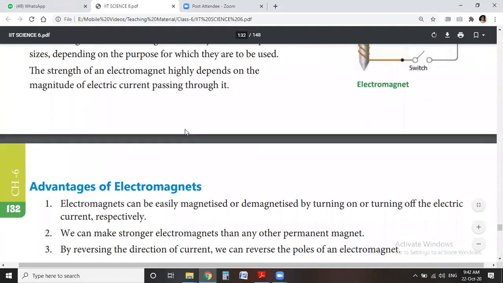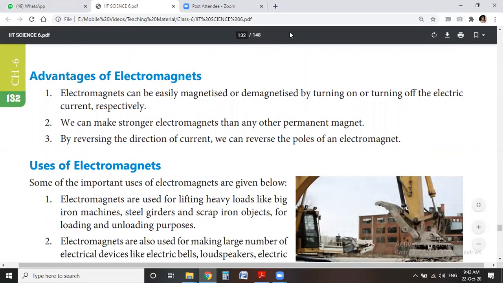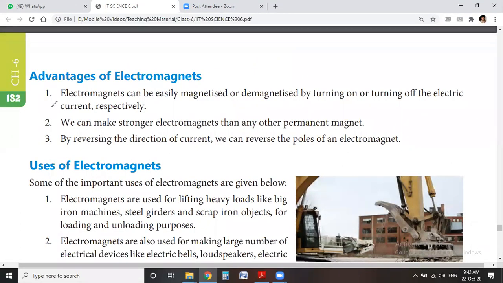Then come to the next point, advantages of electromagnet. What are the advantages of an electromagnet? An electromagnet can be easily magnetized, and demagnetized also, by turning the electric current on or off respectively.